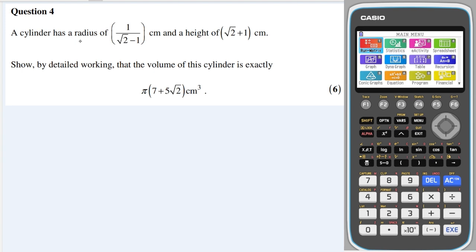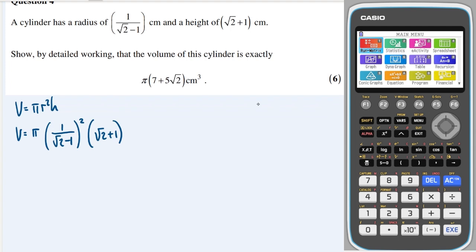Okay, we have a cylinder has a radius of this and a height of that. Show in detailed working that the volume... Okay, so the volume of a cylinder is pi r squared h. So this will be pi r squared, which is going to be 1 over root 2 minus 1 squared. And then after that we'll multiply that through by root 2 plus 1, which is the height.